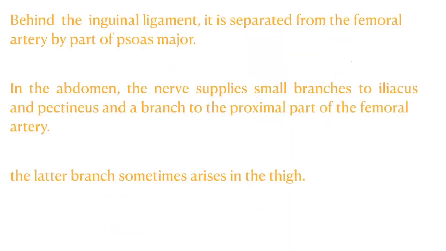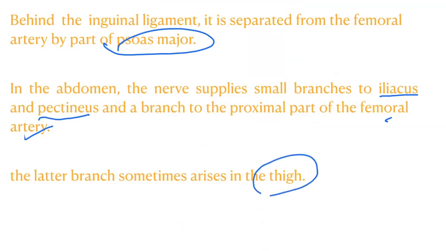Behind the inguinal ligament, it is separated from the femoral artery by psoas major. In the abdomen, the nerve supplies small branches to iliacus and pectineus and a branch to the proximal part of the femoral artery. The latter branch sometimes arises in the thigh. That means a branch to the femoral artery.